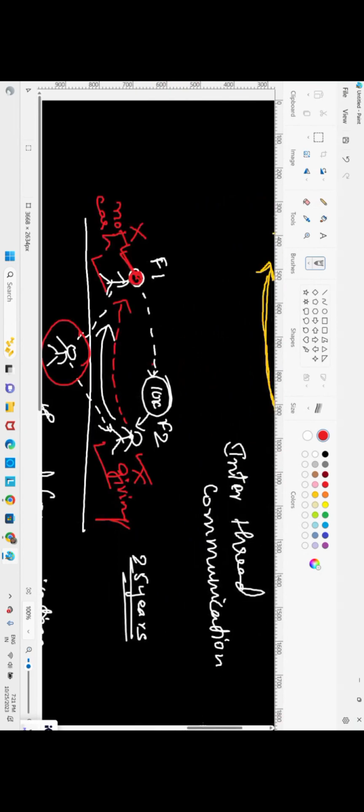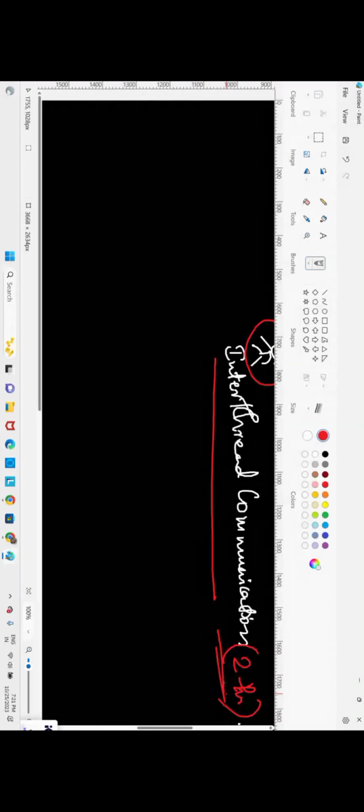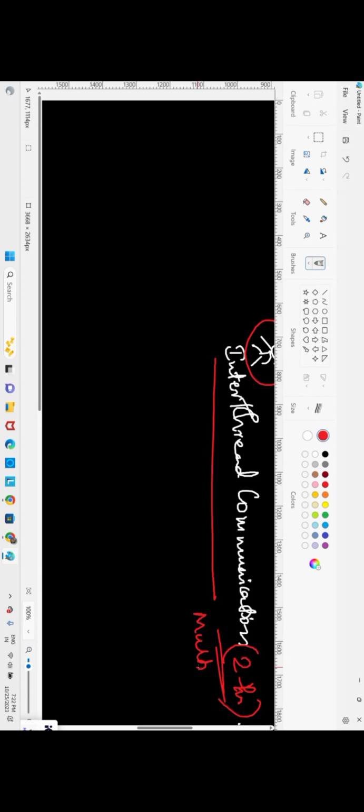So how can we achieve inter-thread communication? Inter-thread communication means communication between two threads or multiple threads. Usually there will be communication between two threads.